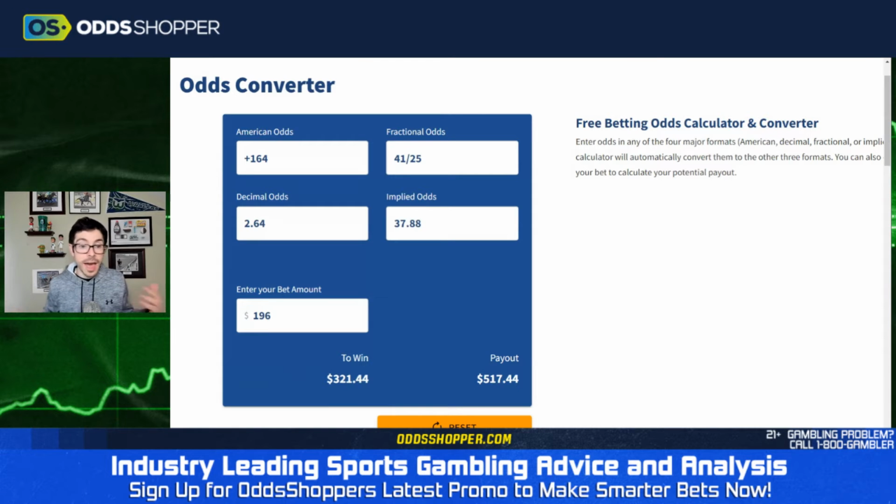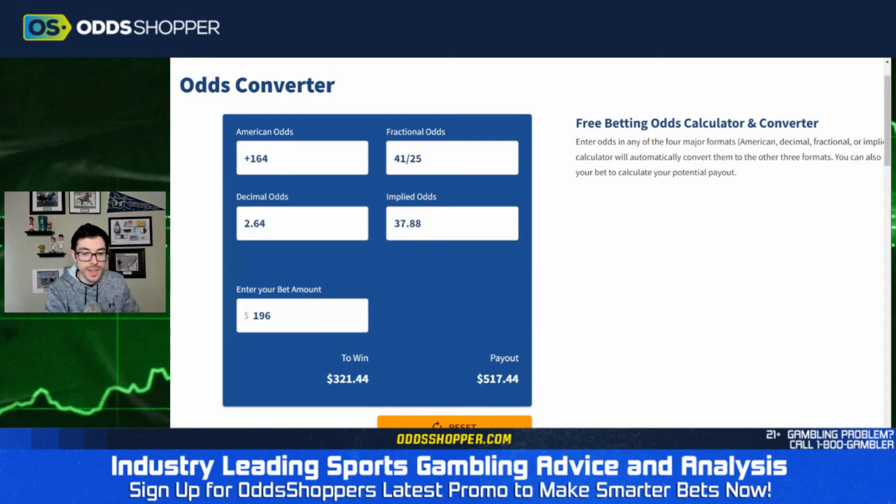I always use the lottery as an example. You're not likely to hit the lottery, obviously. But if you had a 4% chance to hit the lottery, it'd be the best bet ever. And most likely, you're going to lose 96% of the time, no dice. It doesn't change the fact, though, that our implied odds, the payoff is so much higher than the odds. And that's what we are after. And that is really what this converter can do for you.